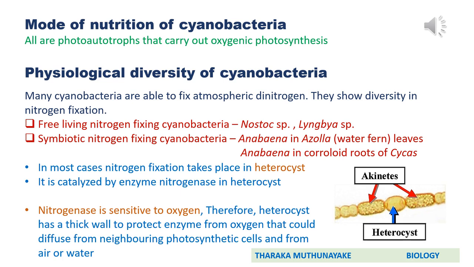So inside the heterocyst, nitrogen fixation happens under anaerobic conditions. Therefore, the heterocyst has a thick wall to protect the enzyme from oxygen that could diffuse from neighboring photosynthetic cells and from air or water. Anaerobic condition is maintained inside the heterocyst to facilitate atmospheric dinitrogen fixation.